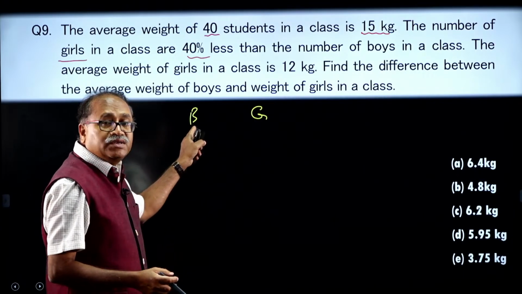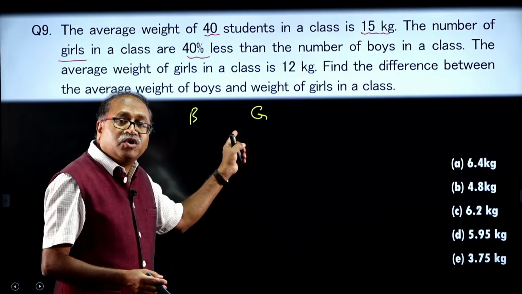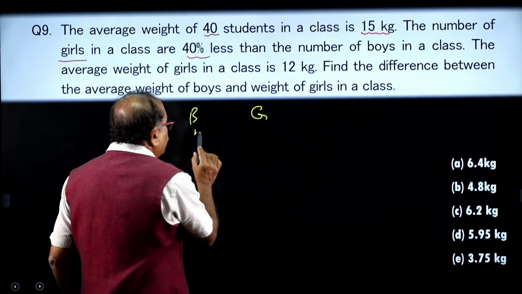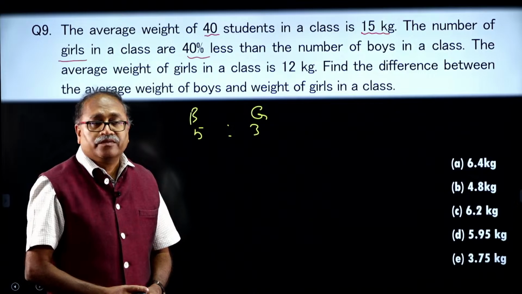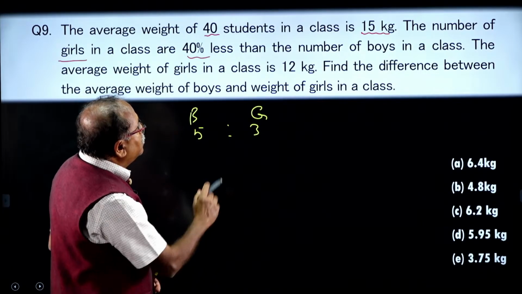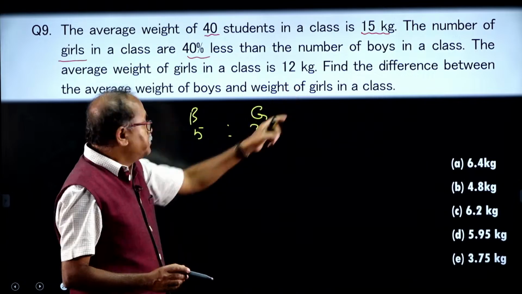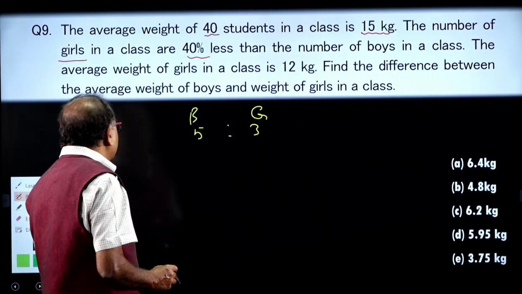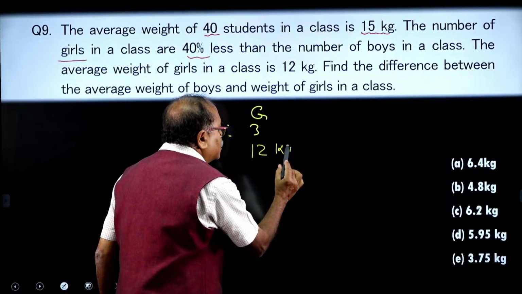That means, if the boys is 100, the girls is 60. So, what is the ratio of boys to girls? That is 5:3. This is the ratio of boys to girls. Okay. Now, the average weight of girls in the class is 12 kg. So, we have this information. For girls, the average weight is 12 kg.